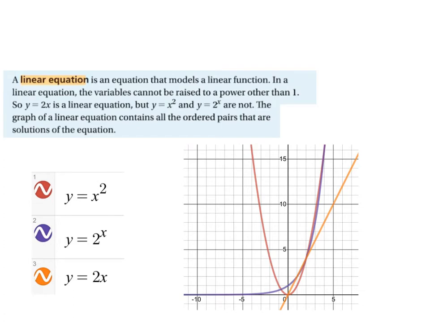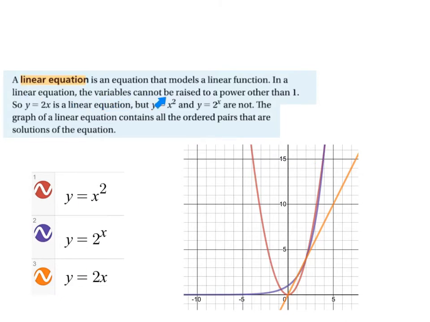Now, the second part of the screen just says that a linear equation is one that models a linear function, meaning a line. You can see this orange straight line. That is what a line is. It's straight. These are curves. This one in red curves like that. This one in purple curves like that. And I'll talk about those in a second.